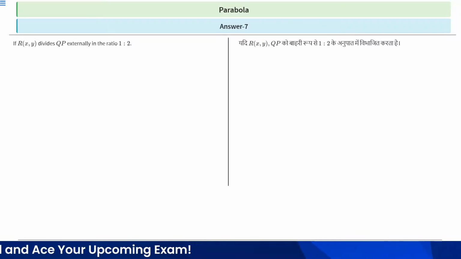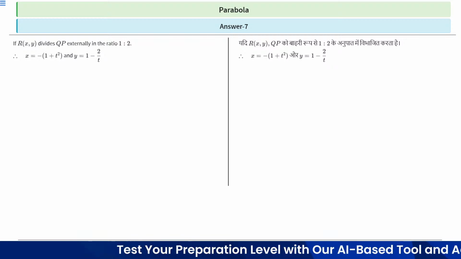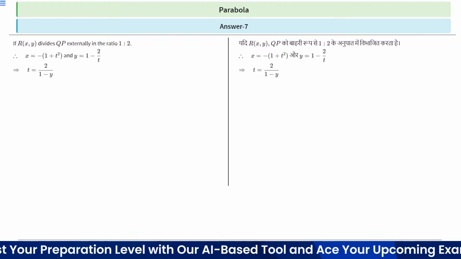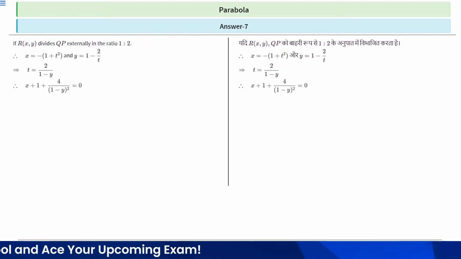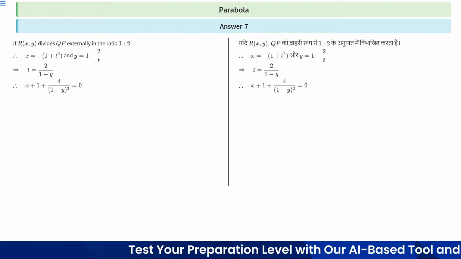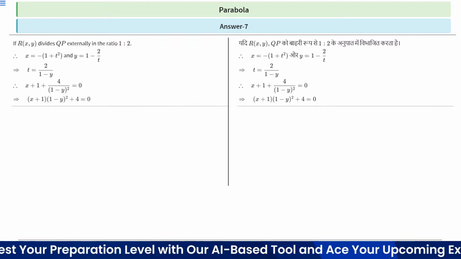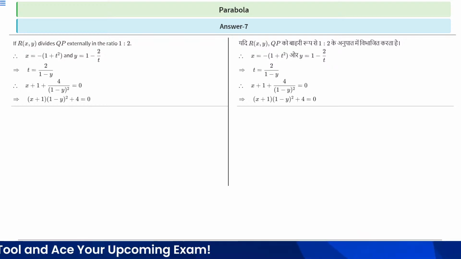Now, if R divides QP externally in the ratio 1 is to 2, therefore x is equal to minus of (1 plus t square) and y equal to 1 minus 2 by t, right? So t can be written as t equal to 2 upon (1 minus y). Clear? Therefore, we can replace t in the equation x is equal to minus of (1 plus t square). So we will write (x plus 1) plus 4 upon (1 minus y) whole square equal to 0. Therefore, we can write (x plus 1) into (1 minus y) whole square plus 4 equal to 0. Got it? So this is the required answer, right?